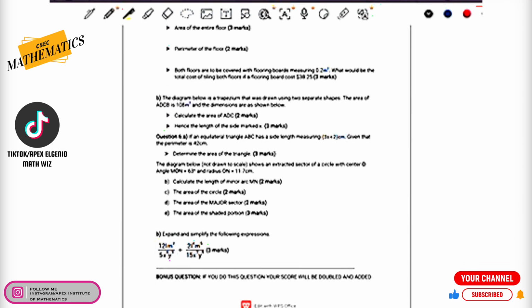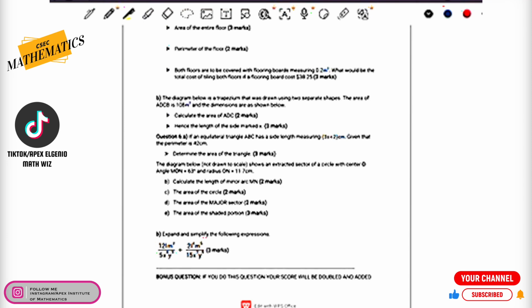Let's move on to part B of this question. It says the diagram below is a trapezium. In a second, I'm going to pull that diagram up for you. So the diagram below is a trapezium that was drawn using two separate shapes.